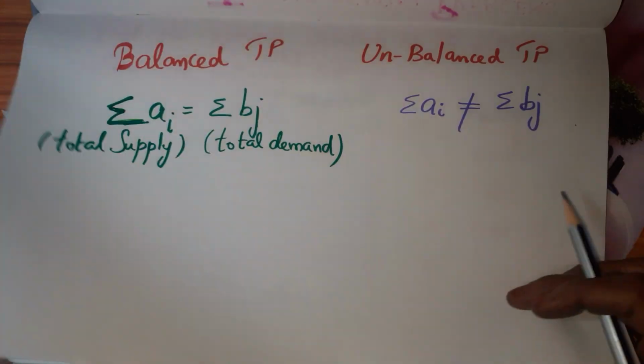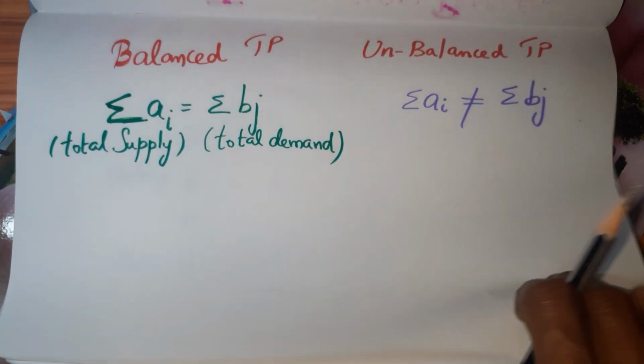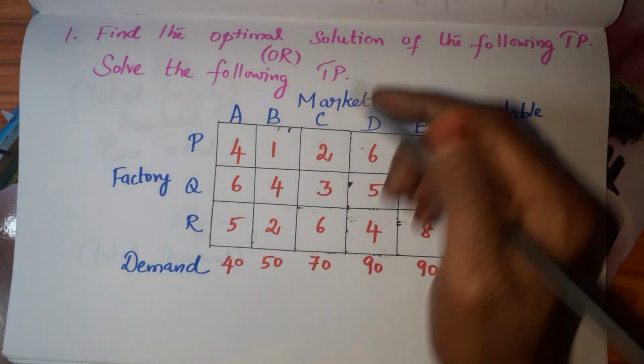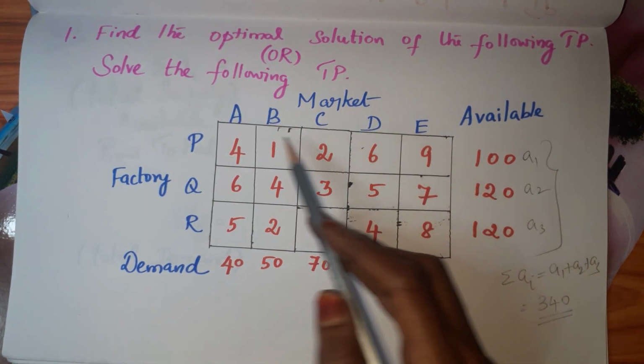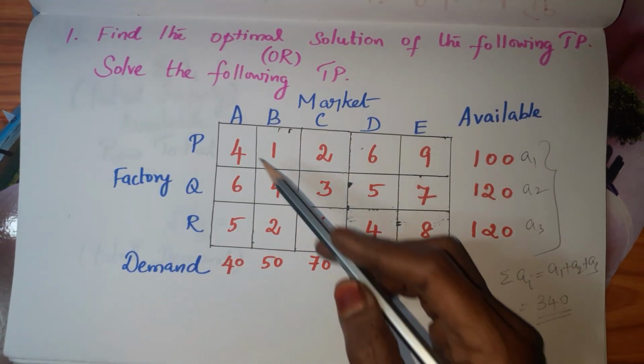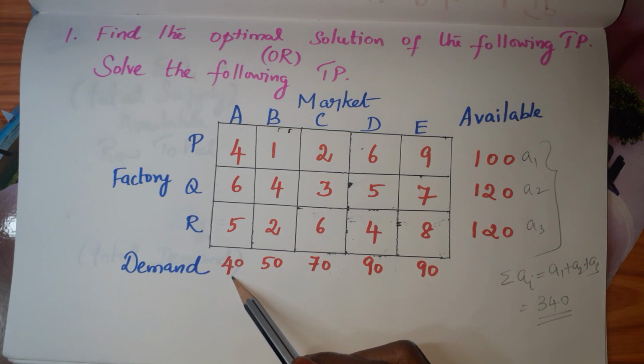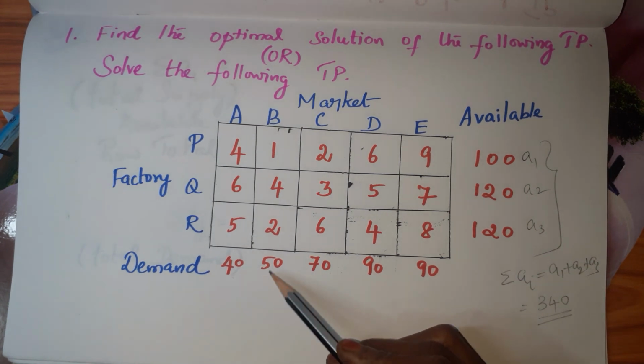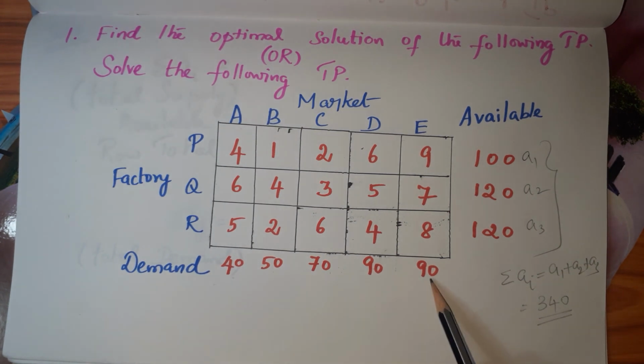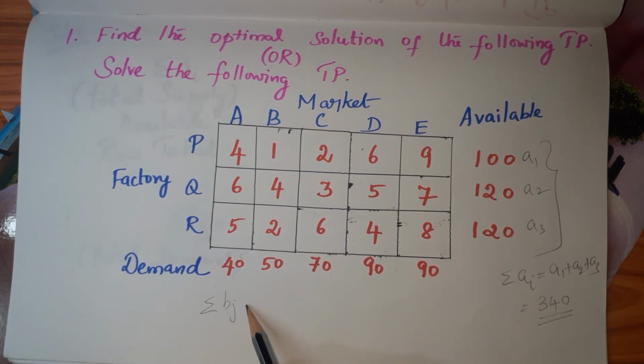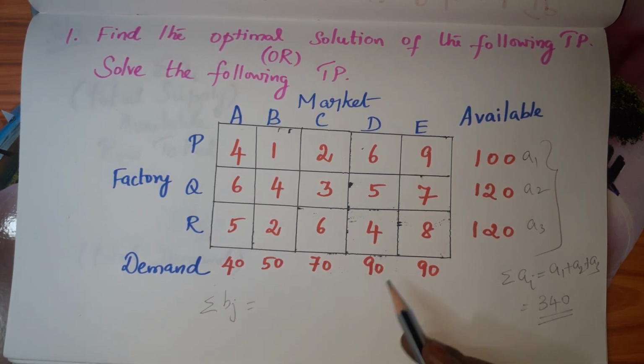And the other one, summation Bj, that is total demand. Okay. In the markets, totally we have 5 markets, A, B, C, D, E. In the market A, 40 units are demanded. Okay, these are demand values. Totally we have 5 demands. So summation Bj means summing the column values. So column total.